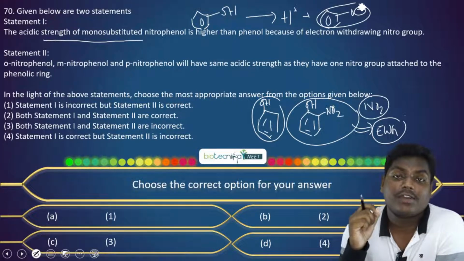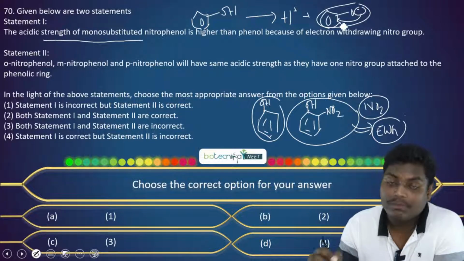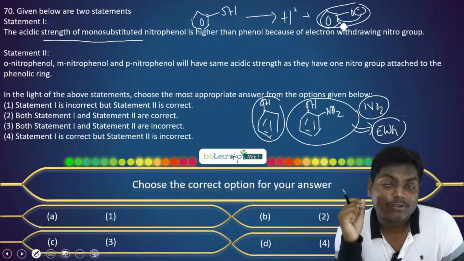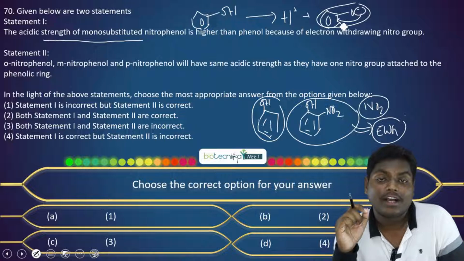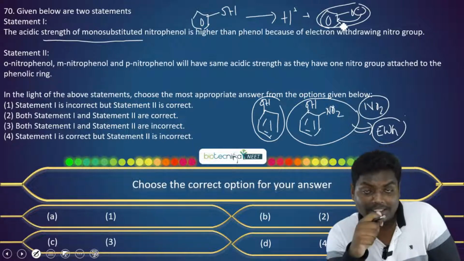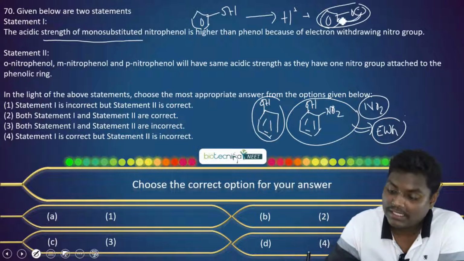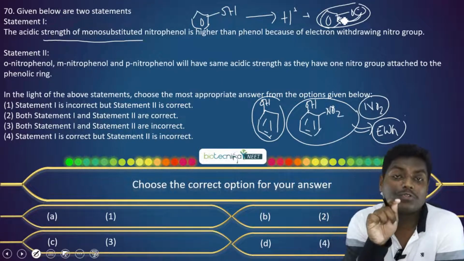That's the concept we need to use here. Now, this negative charge will be much more stable if we have an electron withdrawing group. So here we have a nitro group, which will decrease the electron density in the system. So the phenoxide negative charge will be much more in conjugation in the ring.